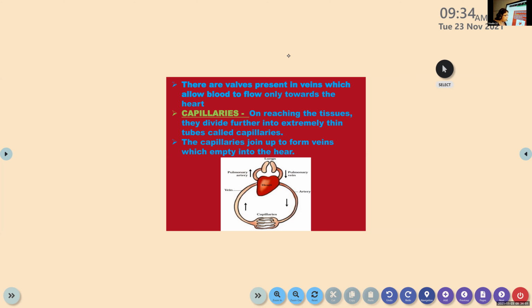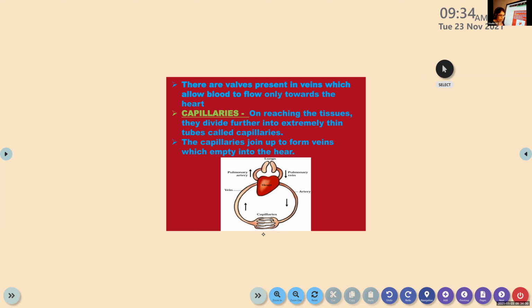Then in the artery, the blood will become oxygen-rich blood and it will be transported to different parts of the body with the help of vein. And vein is only one canal, but vein has a lot of small valves. That is what we call capillaries. So from the artery, through different capillaries, it is going to the different parts of the body.